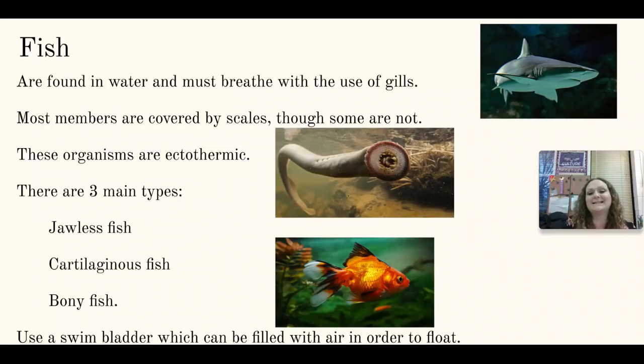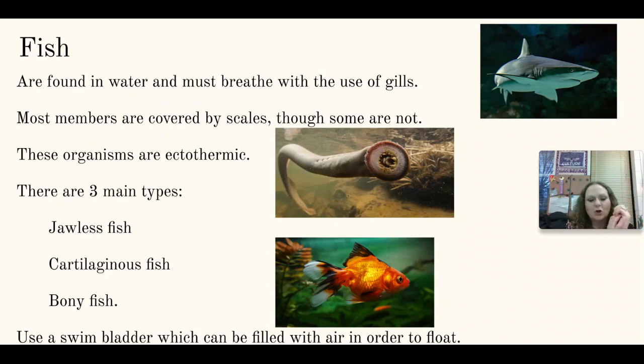Fish are the first example of vertebrates. Of course, found in water, they breathe with the use of gills. Make sure you understand what a gill is. It's where water flows over it and oxygen can be removed. Much like we breathe air in and oxygen is removed by our lungs, gills work the same way, just in water. Most members are going to be covered with scales. Some are not going to be. And in fact, we have one example right there that doesn't have scales. These organisms, of course, are ectothermic. They get their temperature from the environment around them.